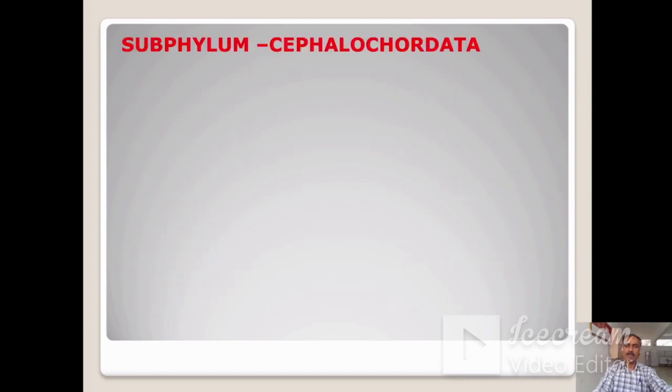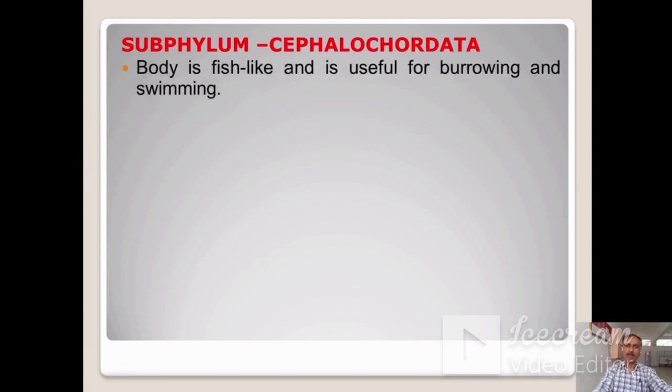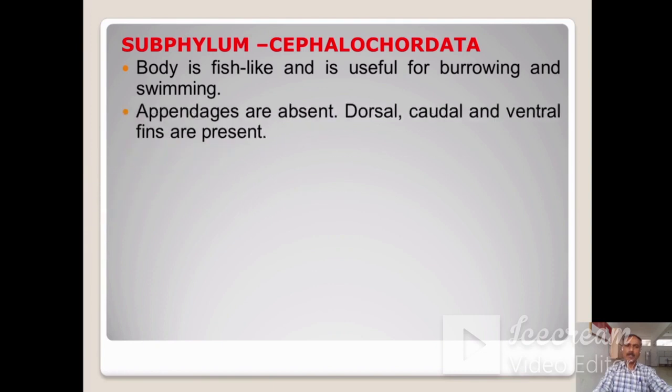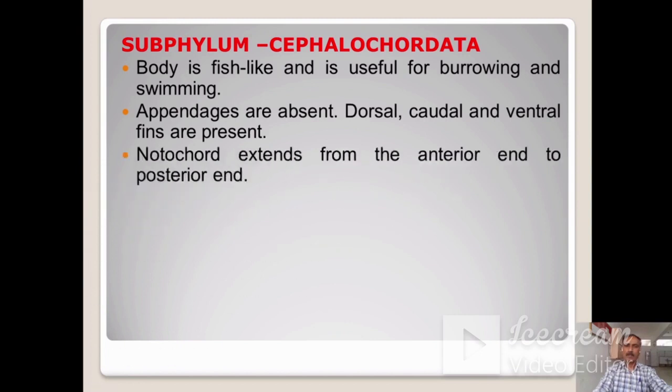This is the next subphylum, that is Cephalochordata. These are the general characters. Body is fish-like and is useful for burrowing and swimming. Appendages are absent. Dorsal, caudal and ventral fins are present. Notochord extends from the anterior end to the posterior end.